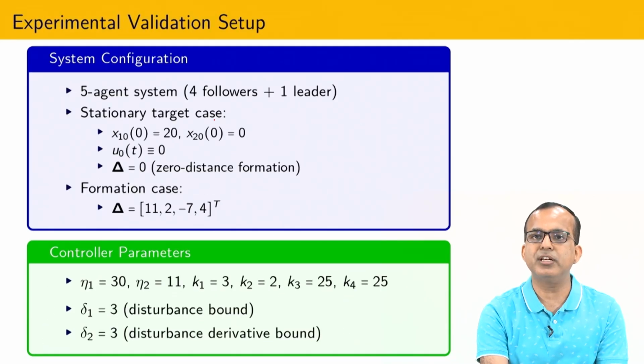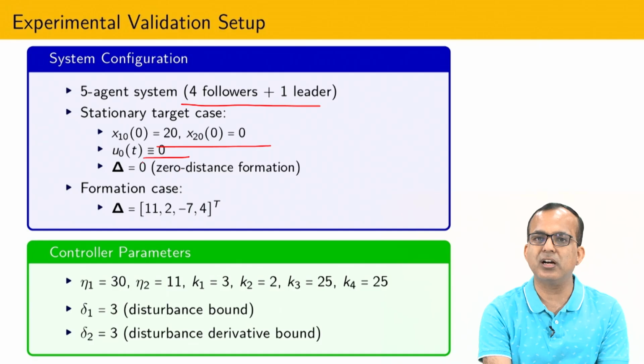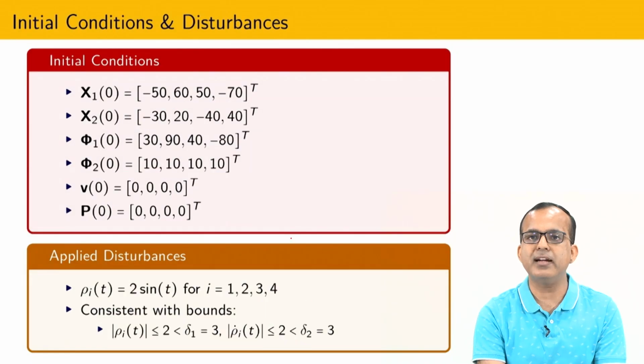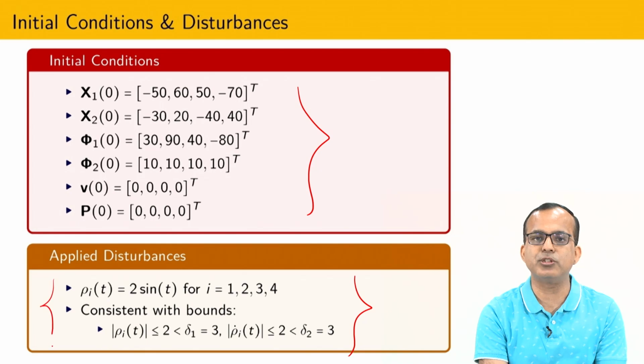And what I have done during simulation, I have taken 4 agents, and x1 equal to 0 and x2 equal to 0 0 I have taken. Initially I am assuming there is no control to the leader. It means that the leader is moving with whatever position they have, they are going to maintain, and after that I am going to maintain 0 distance formation, and for formation I have taken 4 agents, and due to that reason all are in different positions. I have taken this set of gains. Okay, and these are the initial conditions, and this is the set of disturbances I assume.